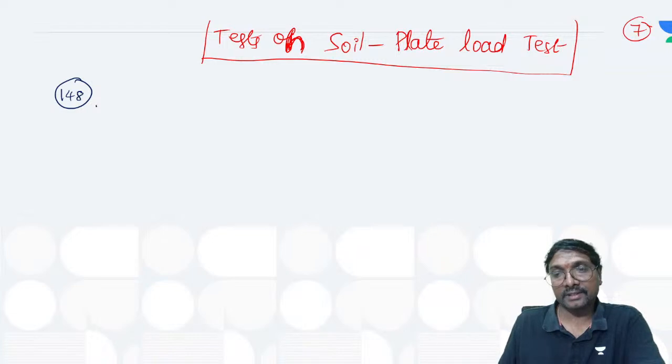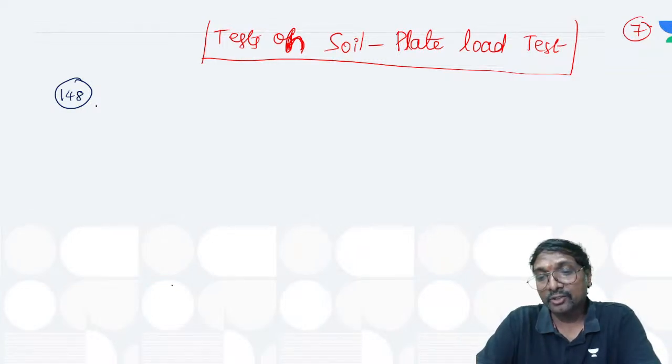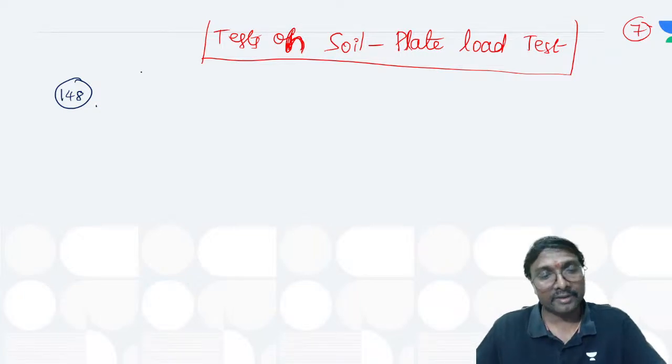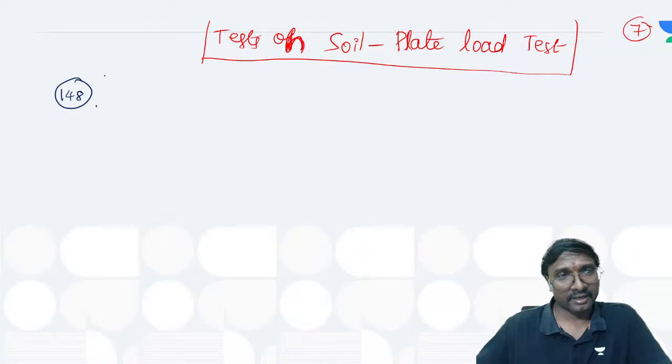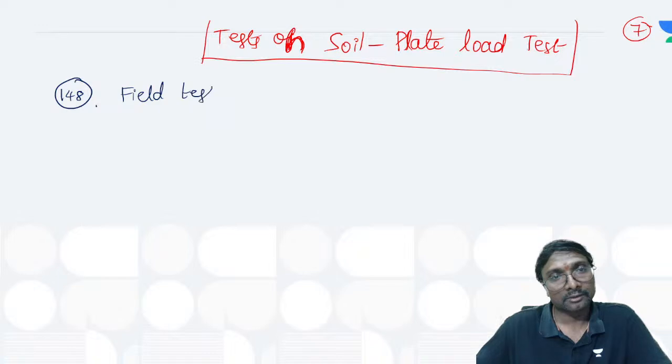Plate load test is a lab test or it is a field test, you can say. It is a lab test or it is a field test? Tell me, that plate load test, everyone. It is a field test, na? So it is a field test, you can say, if you just observe, right? So first, shall we write these points? Okay, shall we write these points, whatever it is? Okay, it is a field test and it is your rational or not?